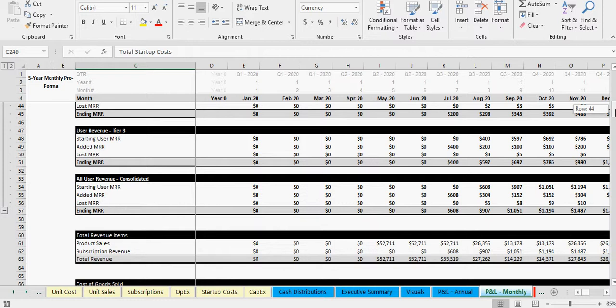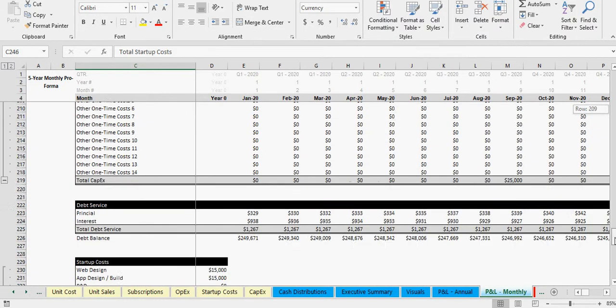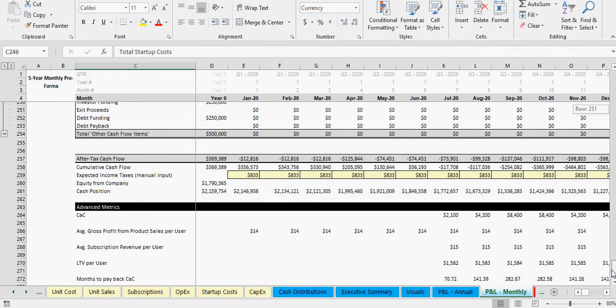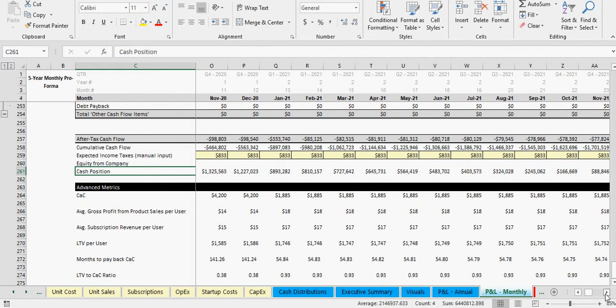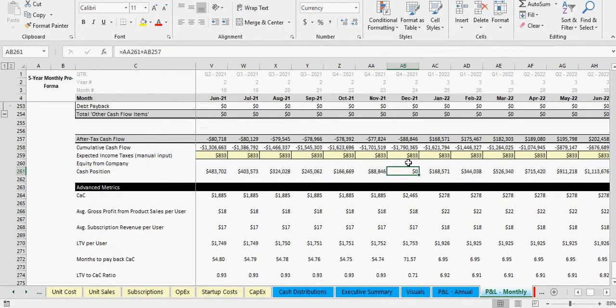If we go down, we'll get into this in more detail later, but you can see the cash position here is always going to be solved perfectly for 0. So you can see it's going down, down. There it is. So at month 24, you hit 0, and then from then on the cash flow turns from negative to positive, so now you're increasing it.